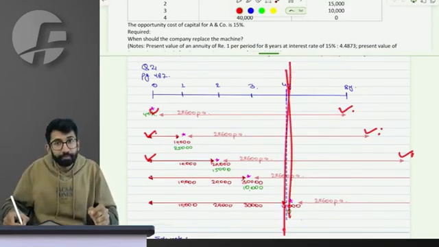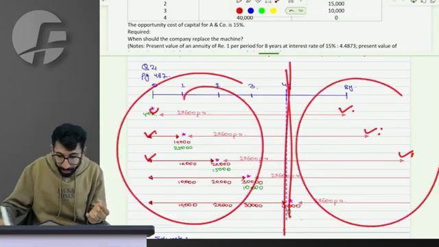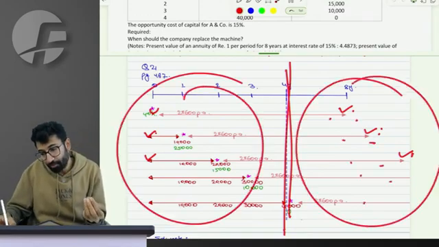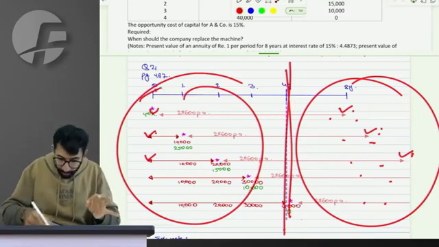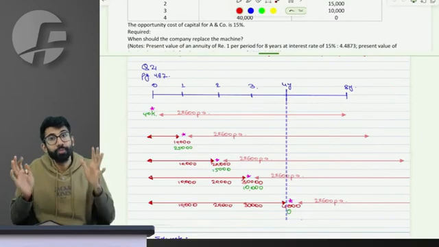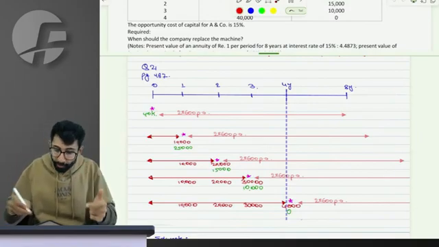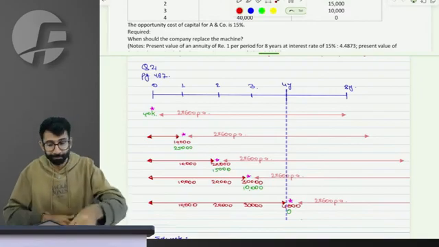The institute divided the time line into two periods. After 4 years, the per annum cost is common for all the scenarios. So let's compare the cost for the first 4 years. I hope I was able to convey the question to you, not just solve it, but explain it in a manner that you all really find doable.